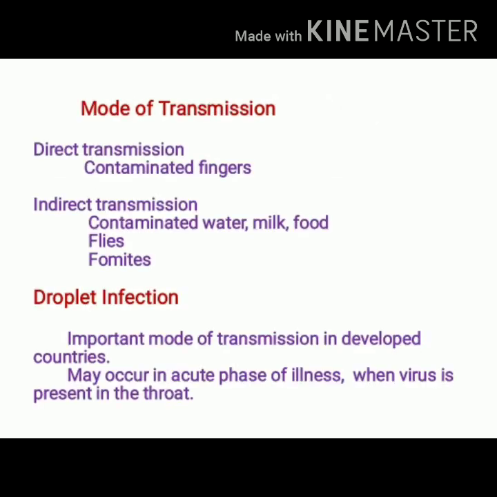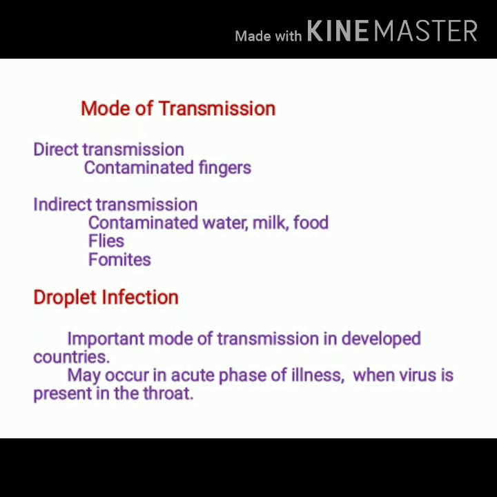Mode of transmission includes direct transmission and indirect transmission. Direct transmission occurs through contaminated fingers. Indirect transmission occurs due to consumption of contaminated food, water or milk. Even flies can contaminate food, and fomites can also play important role in transmission.